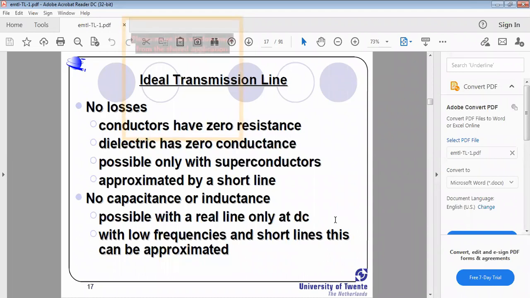What is the ideal transmission line, and what are the characteristics of the ideal transmission line, or simply, what are the different types of transmission lines that exist?